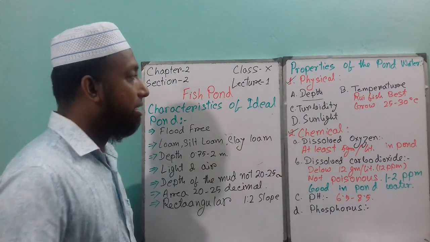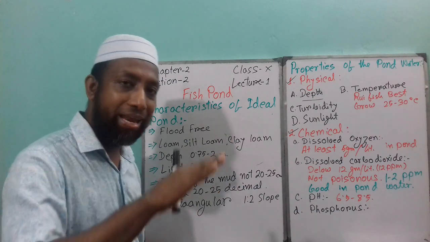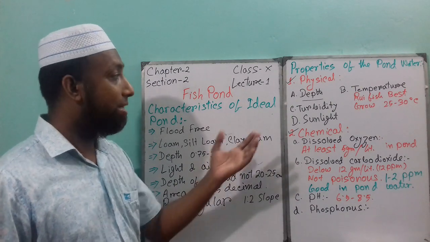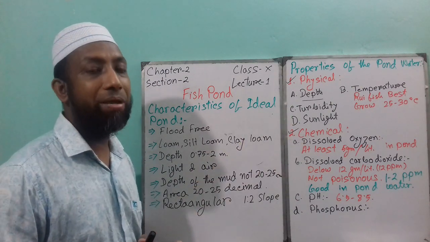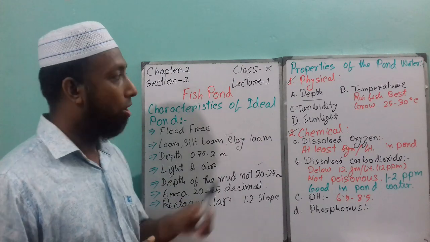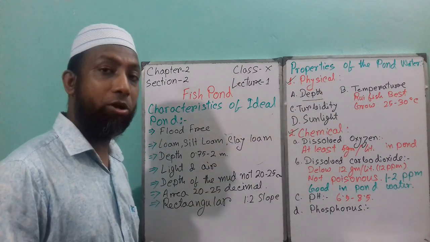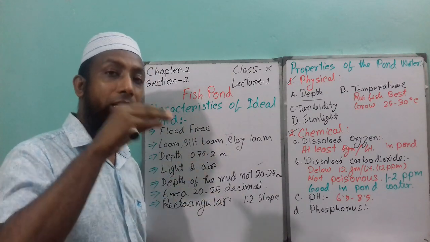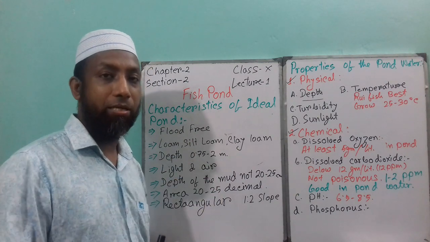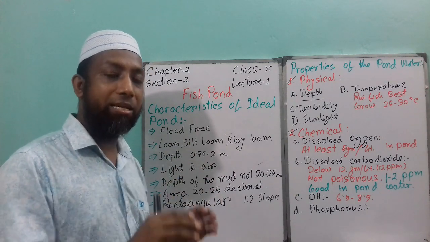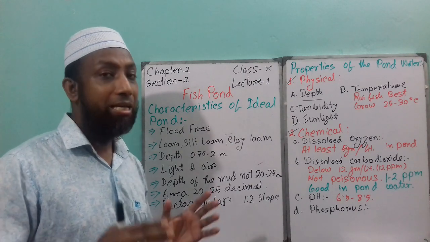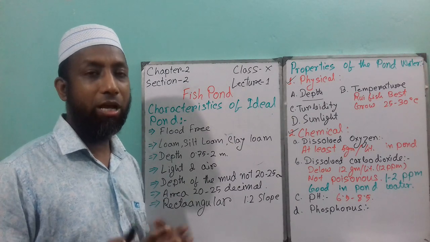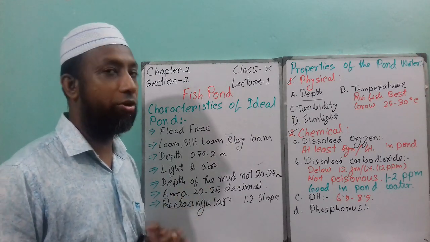Next is turbidity. When there is too much mud underneath the water, and rainfall or any other water flow occurs, the water will be turbid. Turbid water is not good for pond water as well, because when the water is turbid, light and oxygen do not enter the water properly. If oxygen and light are not entering properly, same thing, no photosynthesis, no natural feed grows inside the pond, and no oxygen. So that will be harmful for your fish culture.